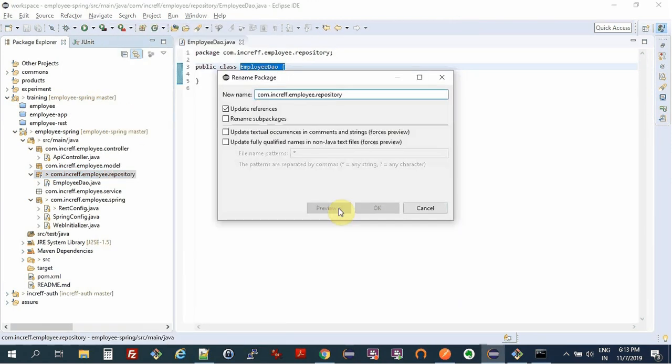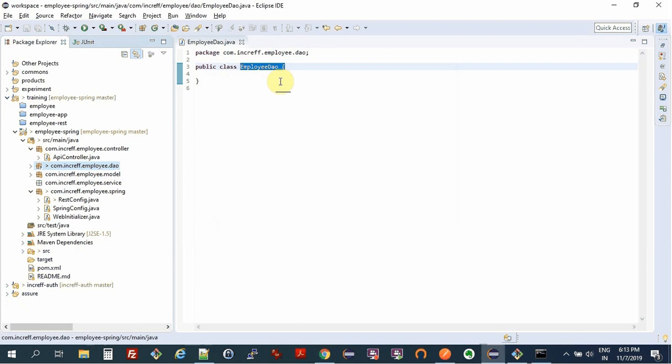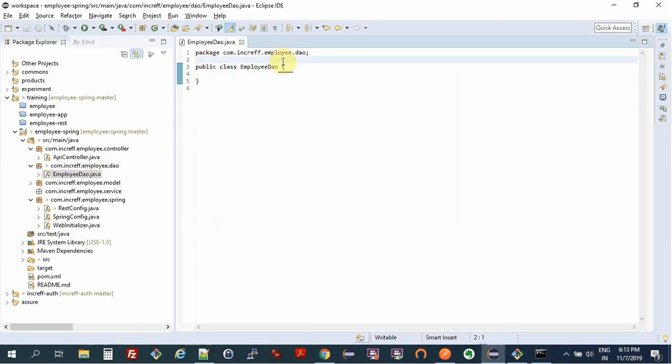DAO stands for data access object. Basically, it's some class that helps you get data from the database and convert it to Java objects, and convert Java objects into database rows and insert into the database.